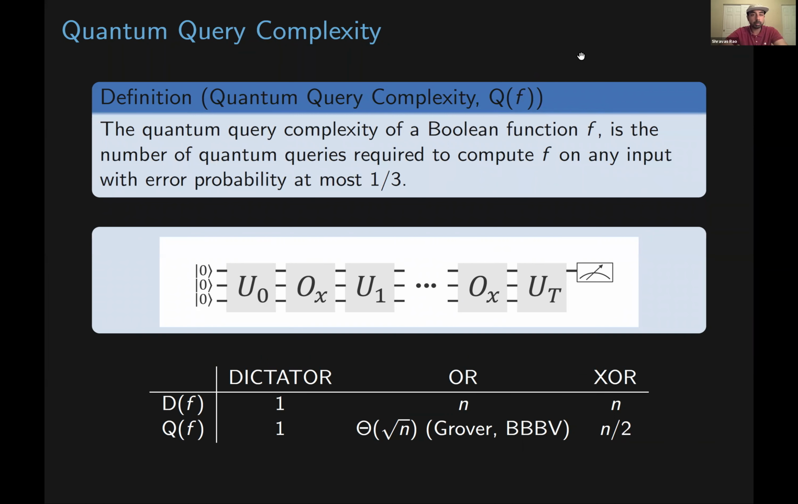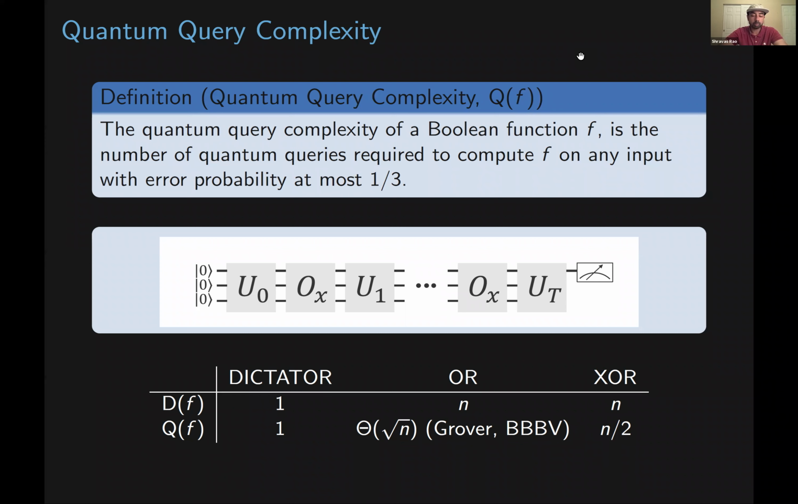The next notion I'll talk about is that of quantum query complexity. The quantum query complexity of a Boolean function is the number of quantum queries required to compute that function on any input. In this case, we will allow an error probability of at most 1/3. So we'll have a quantum state. We can apply a unitary independent of our function, then a quantum query operator, then another unitary, and so on. And finally, we can perform a measurement.